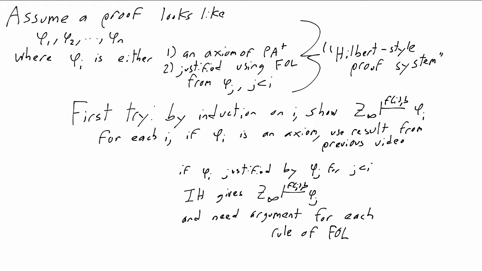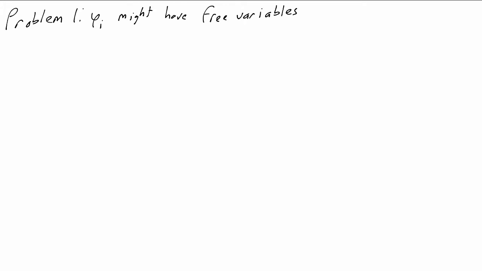If this were all that happened, we wouldn't be worrying about the details. I would have just hand-waved the whole thing away. There are two problems to deal with. The first is that first-order logic deals with formulas, not just sentences. So we can't always hope to deduce phi i in Z infinity, because phi i might be a formula with free variables.